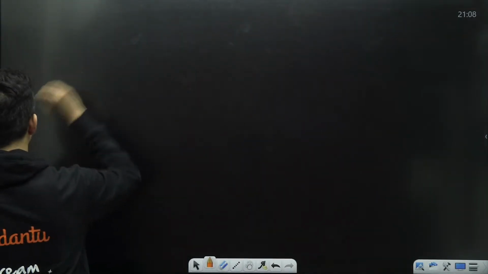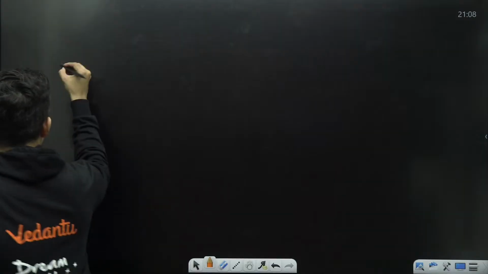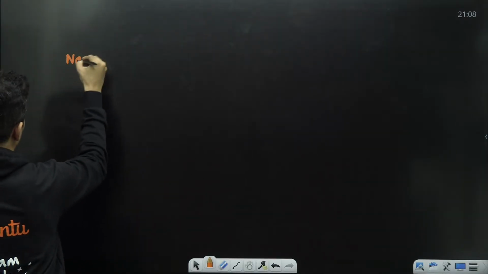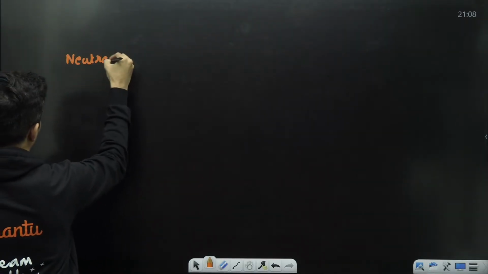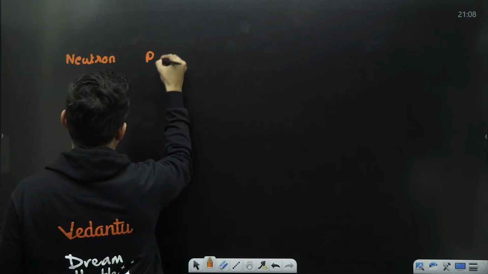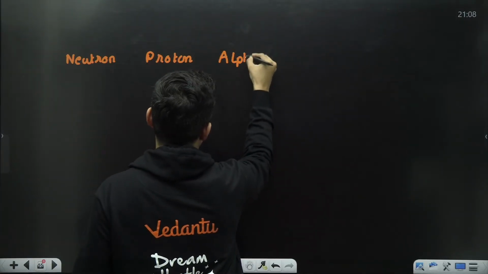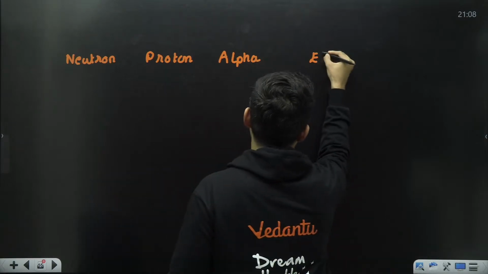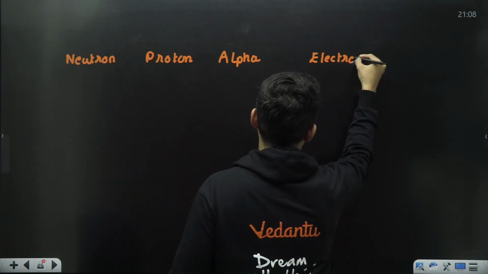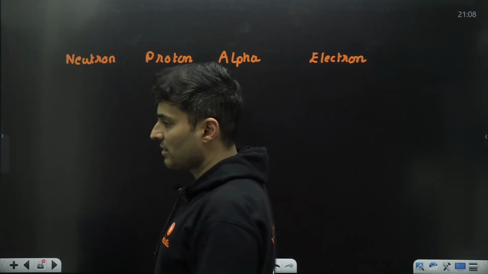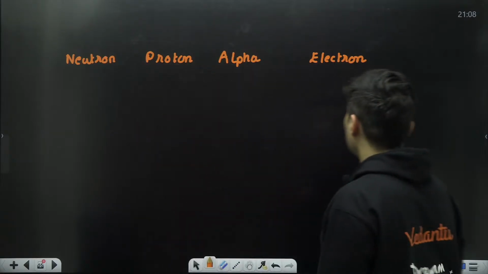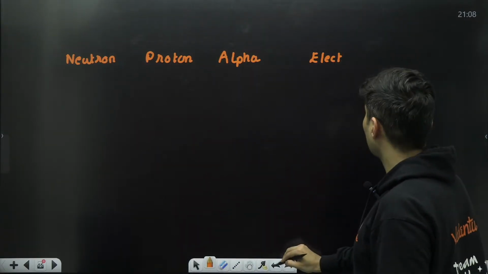Okay, we'll give everything. First we will talk about neutron, then proton, then alpha particle, and then electron. These are the usual particles that they will ask. Sometimes they might also give you deuteron.